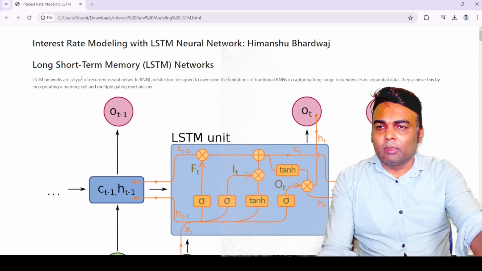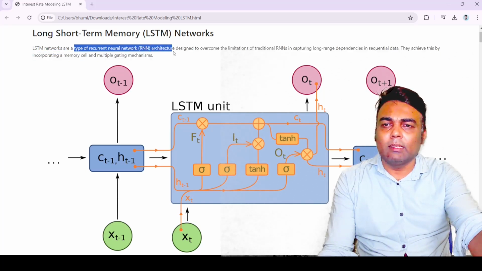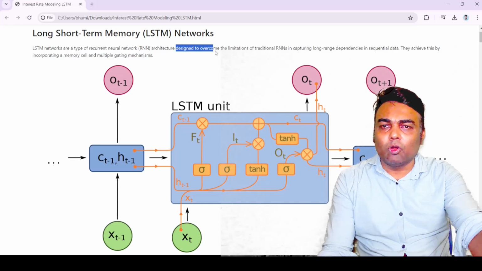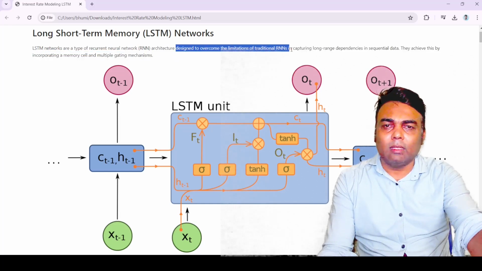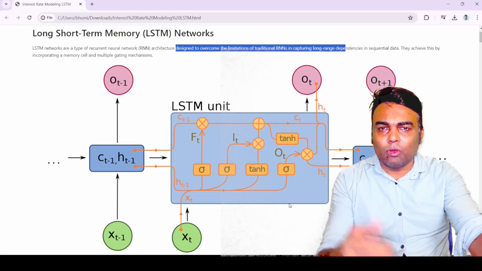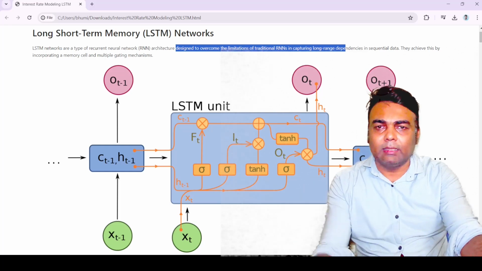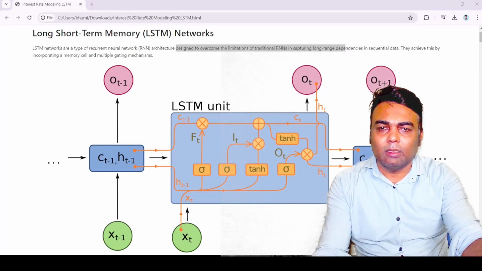The long short-term memory networks are a type of recurrent neural network architecture, as we have already discussed, designed to overcome the limitation of traditional RNNs in capturing long-range dependencies. As I have already told, the RNNs are very inefficient in finding the long-term dependencies.